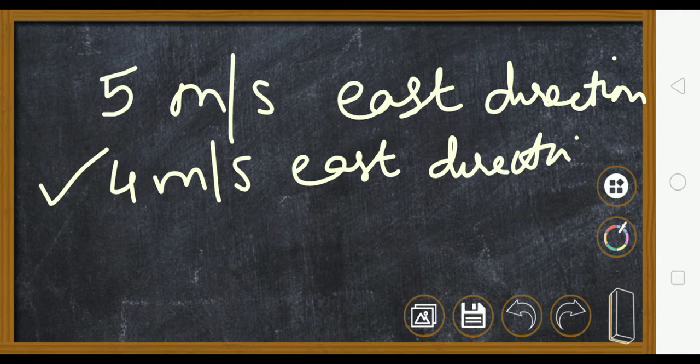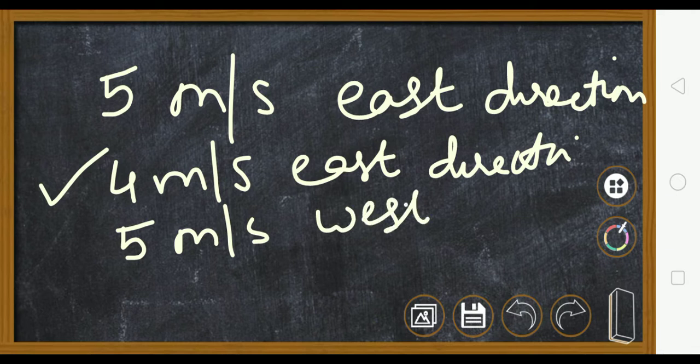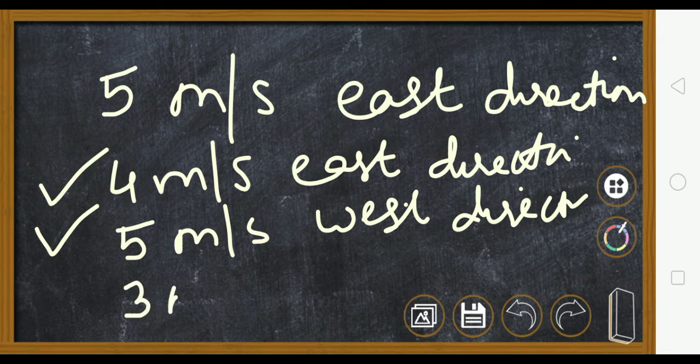Suppose this 5 remains as it is, 5 meter per second, but instead of east it becomes west direction. Then also we will say that velocity has changed because direction has changed. Or both will change. It will become say 3 meter per second in the north direction.